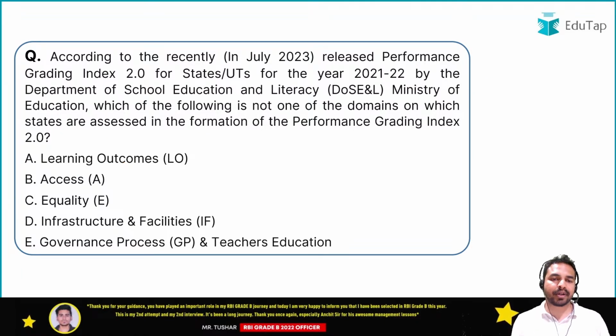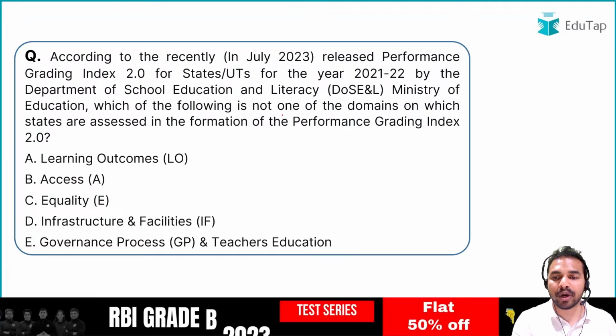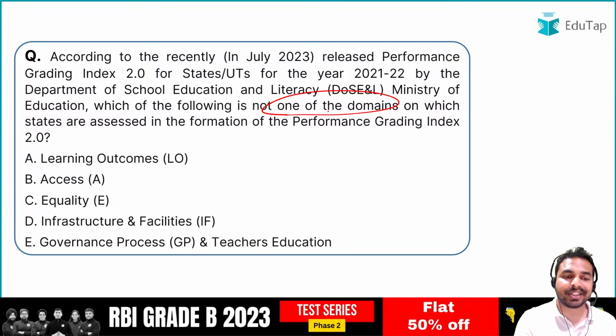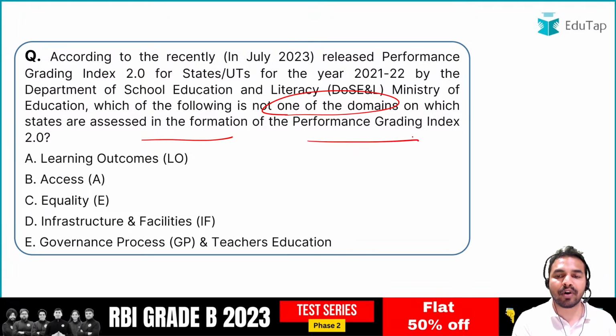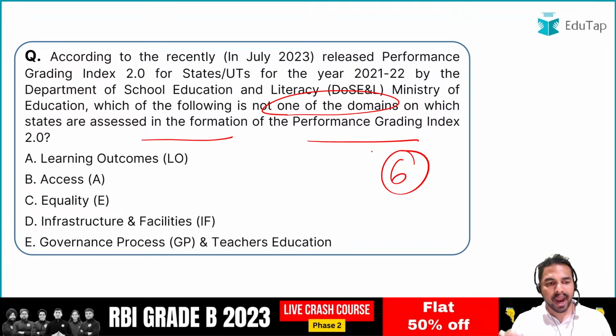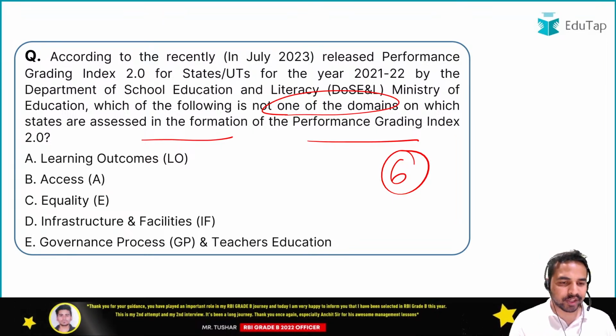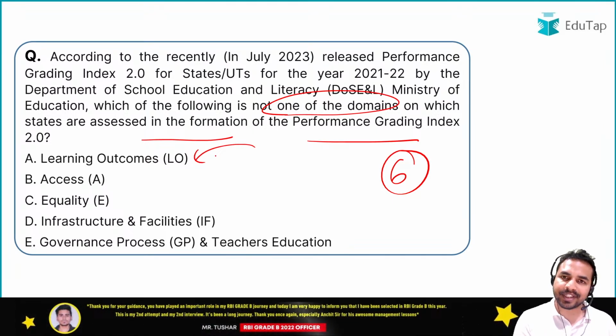बढ़ते हैं हम अपने अगले important report की तरफ. अगला क्वेश्चन है गाइस आप सभी के सामने, you have to tell me which of the following is not one of the domains on which the states are assessed in the formation of the Performance Grading Index. So guys, हमने इनिशियली कहा था कि टोटल 6 कैटेगरीज के अंदर उसको डिवाइड किया जाता है, and here you have to tell me what exactly वो कौन सा डोमेन है जिसके अंदर इसको डिवाइड नहीं किया जा सकता. So guys, we covered that learning outcome is there, which is absolutely right.